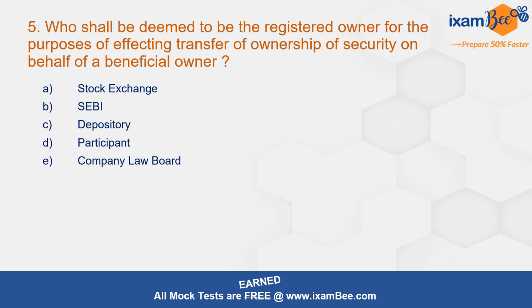Question number 5. Who shall be deemed to be a registered owner for the purpose of effecting transfer of ownership of security on behalf of beneficial owner? The correct answer here is depository. The registered owner is always the depository. The registered owner's name is written with the issuer. In the issuer's register, the name of the registered owner, that is the depository, is written, in whose demat account these securities are. With the depository there is the list of beneficial owners who are actually the owner of those securities. This is given under section 10 of Depositories Act.